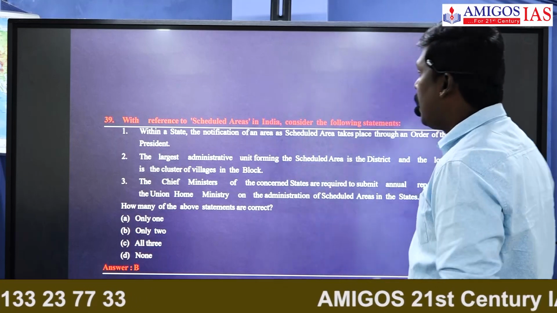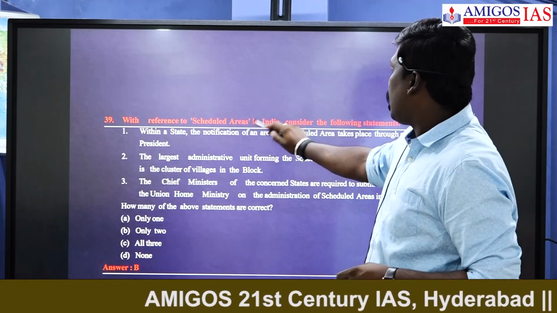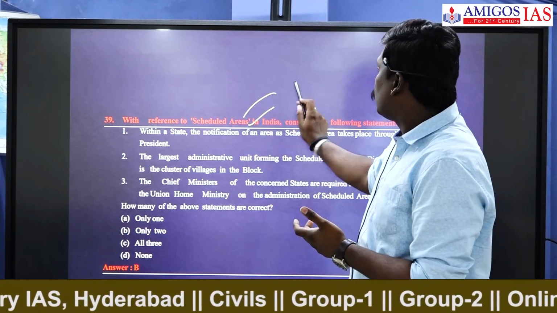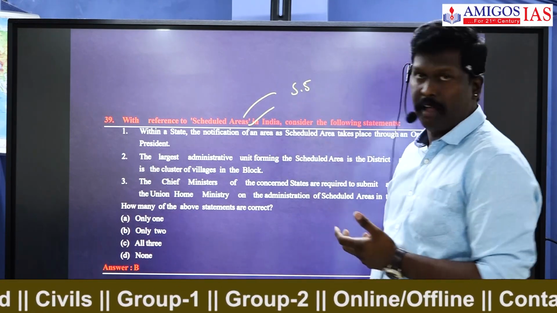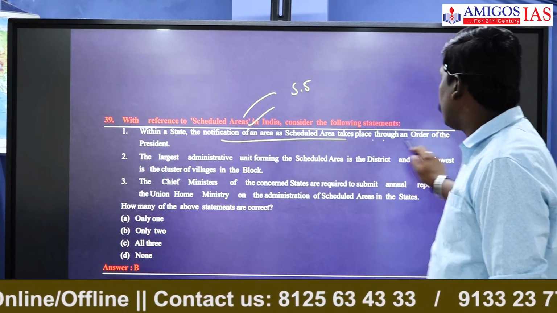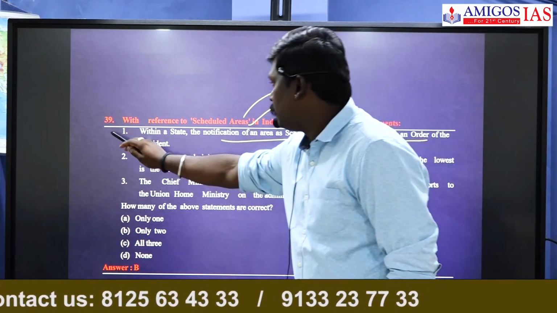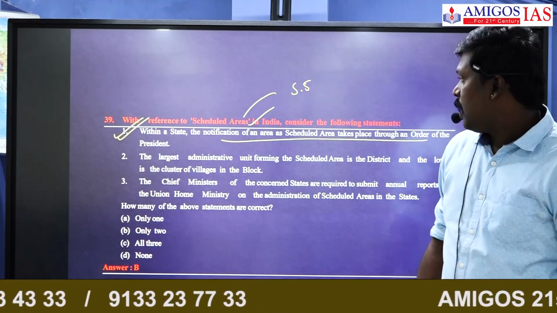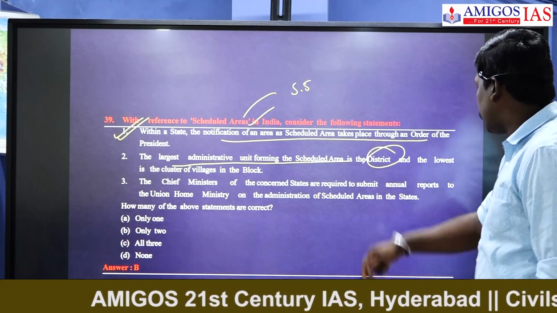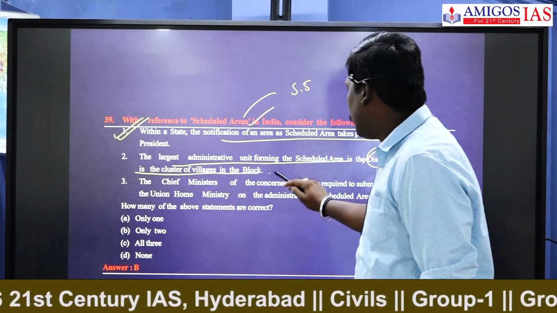Next question, sir. With reference to schedule areas in India, consider the following statements. See, he is given schedule area, so we need to assume schedule 5 areas. Within a state, the notification of an area as a schedule area takes place through an order of the President. Correct, sir? The largest administrative unit forming a schedule area is a district, and the lowest is a cluster of villages in a block.